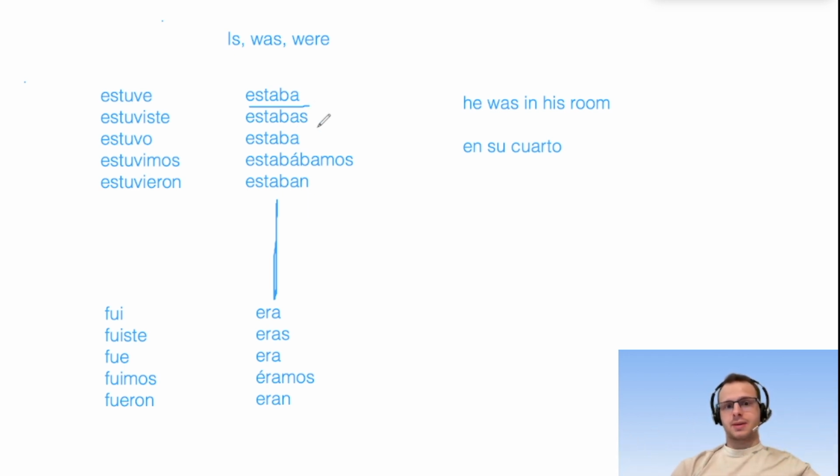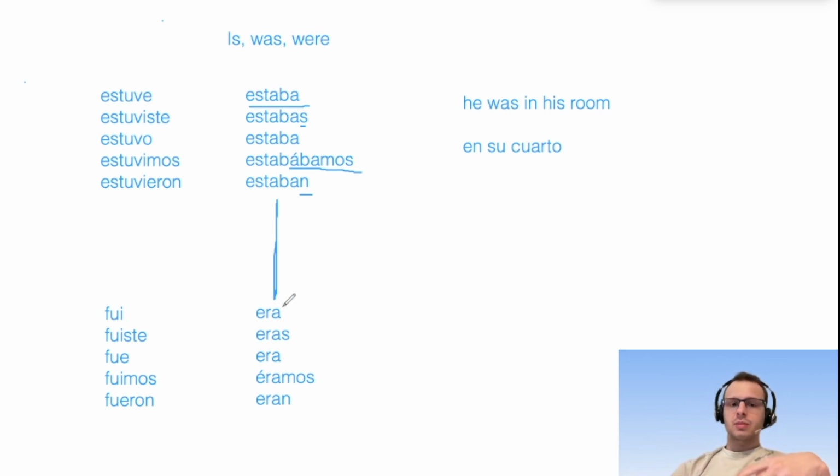Because you've got estabas, estaba, estaba, estábamos, estaban. So if you can remember that aba, that estaba, then you're just going to have to add on amos for nosotros, an n if it's you all or them, and an s if it's you, and for everything else it's just estaba. So that is the imperfect. When in doubt, use imperfect unless you know that it was a completed action. And I'm going to show you exactly what that means in this example in a second.